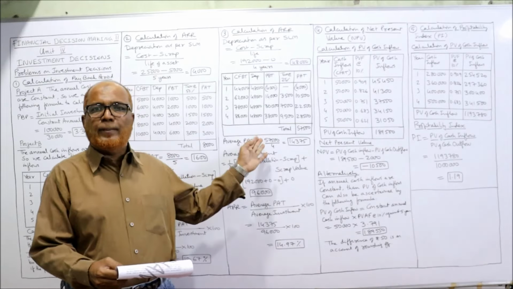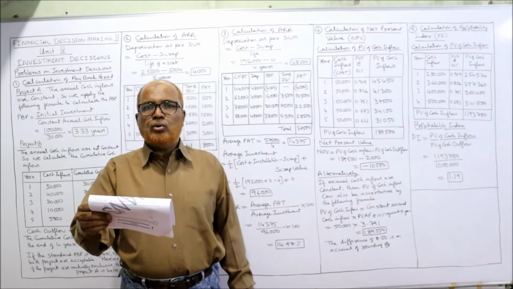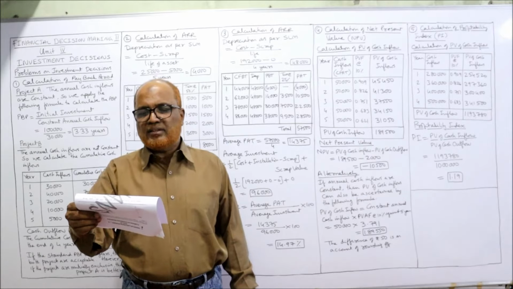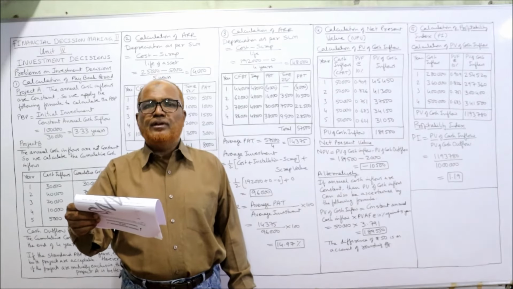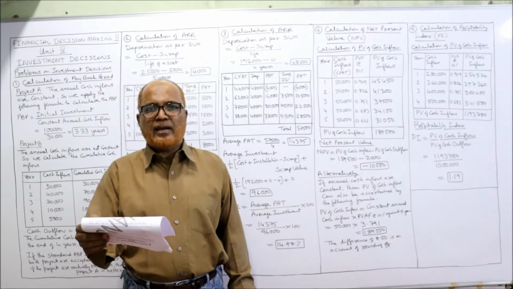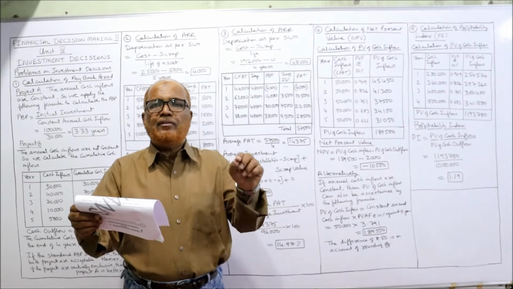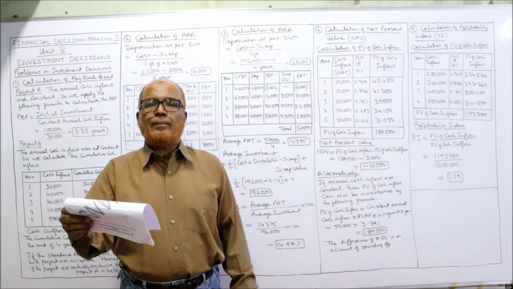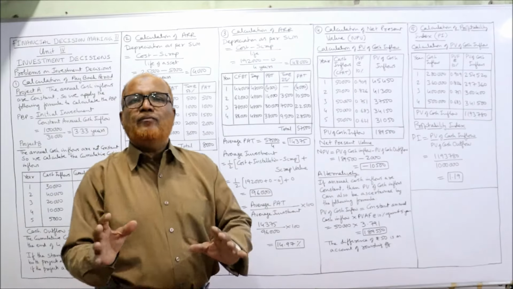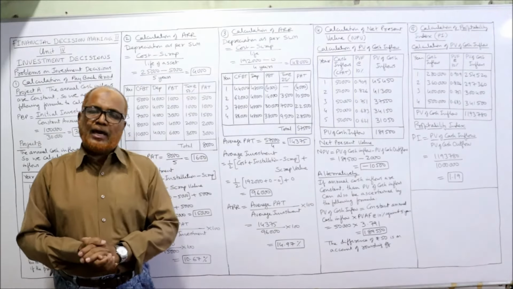No need to make the table. Directly we can take the cash inflows, which are as follows. Year 1, 2, 3, 4, 5. CFAT, first year 50,000, second year 50, third year 50, fourth year 50, fifth year 50. Constant. Every year 50,000 cash inflows we are getting. Calculate net present value, NPV, taking the cost of capital as 10%. This is the first problem where we are going to calculate net present value, NPV.